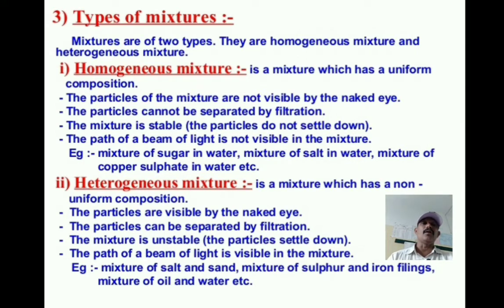Next, the second mixture is the heterogeneous mixture. It is a mixture which has a non-uniform composition. Homogeneous was a uniform composition, but this is a non-uniform composition. Compared to these two mixtures, hetero means different. Hetero means what here? Different kind. Now we can see their properties one by one. The particles are visible by the naked eye.